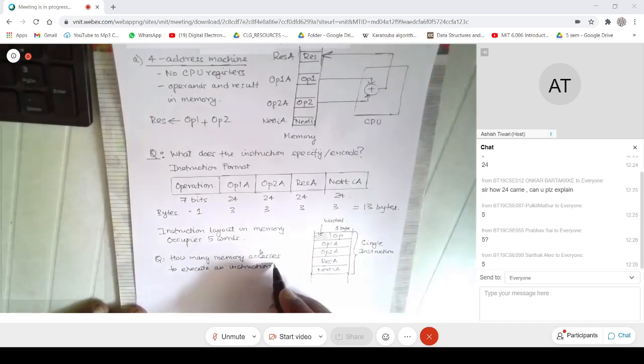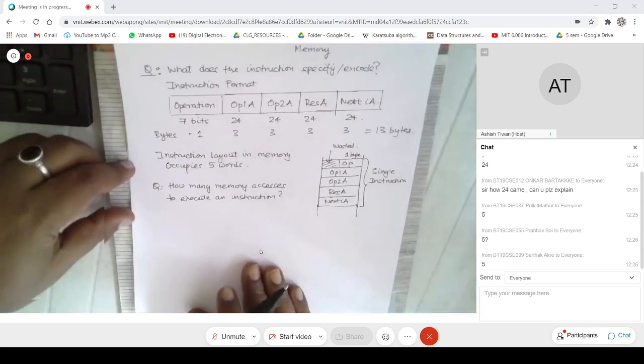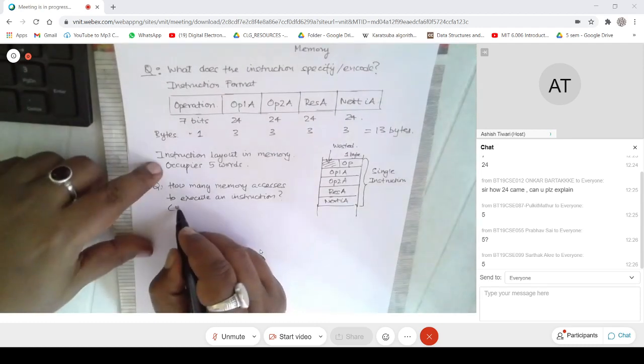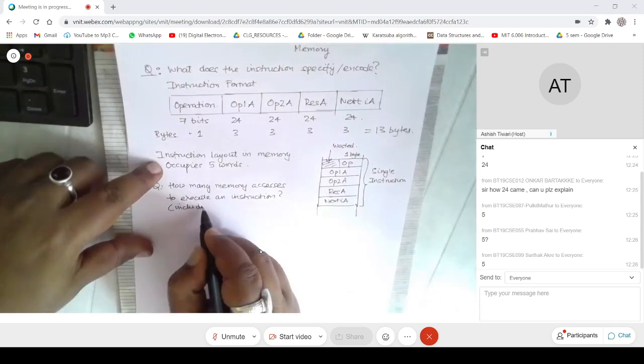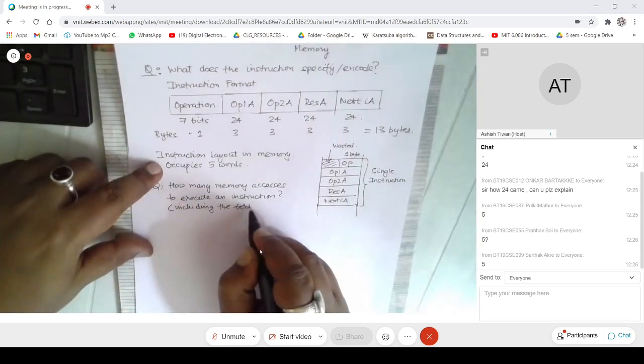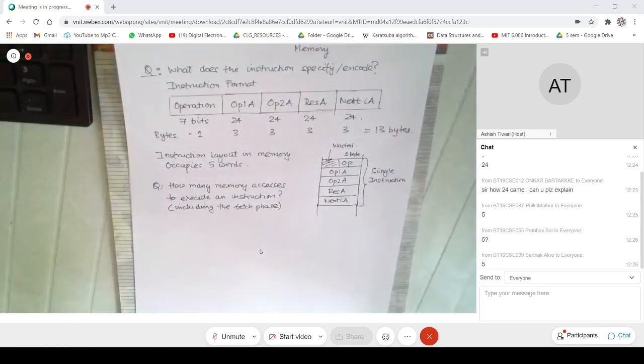Generally, whenever I ask this question and I don't say anything else, this will always imply including the fetch phase. What am I saying? Every instruction goes through a fetch phase and an execute phase, and I want to figure out how many memory accesses are required to execute a single instruction, right?